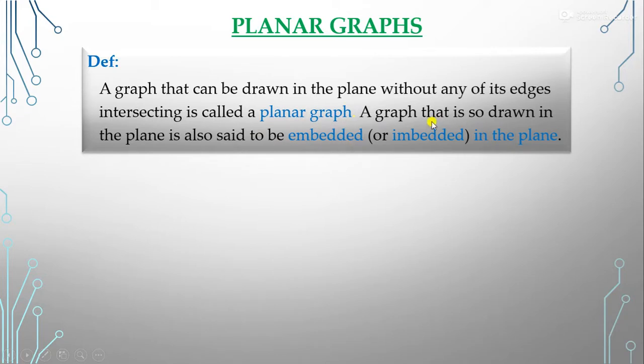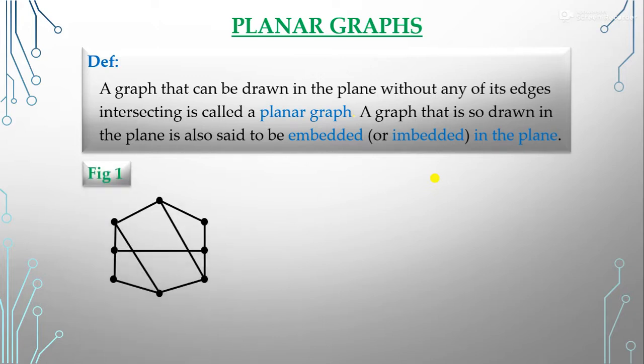It means that we have a type of graph in which no edges intersect each other. So that is called a planar graph. Like that, some graphs we have. Suppose we have this one graph. Here we can see that these edges are crossing each other. But this is a planar graph, but not a plane graph. Why? Because in this graph these edges intersect.